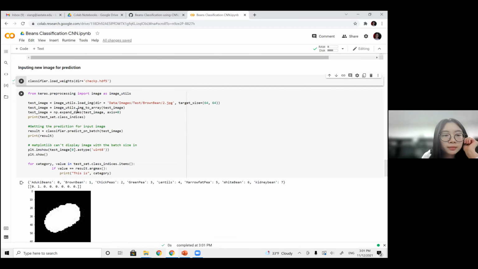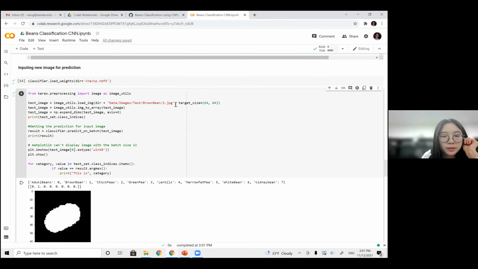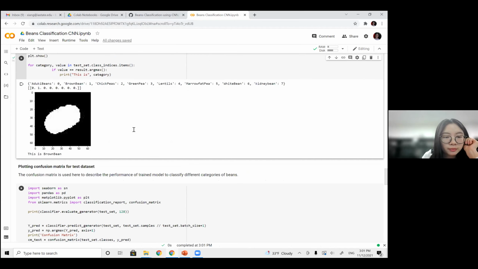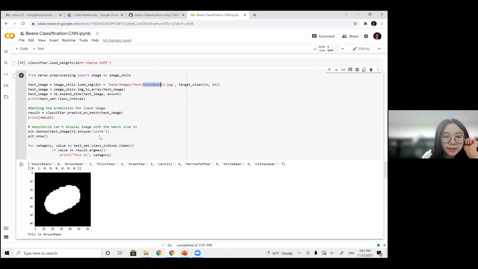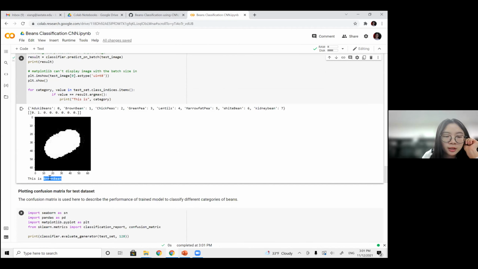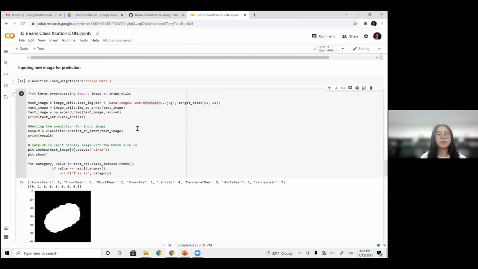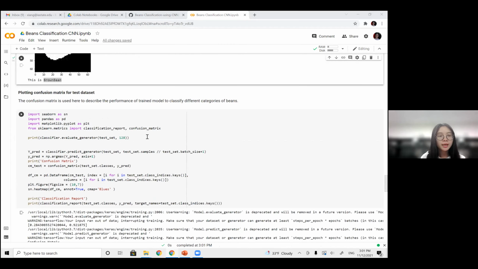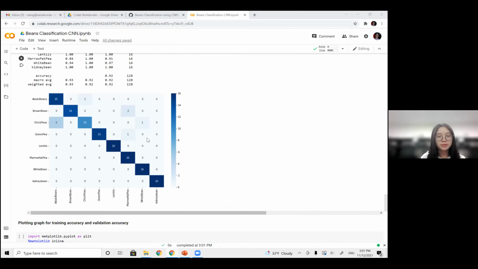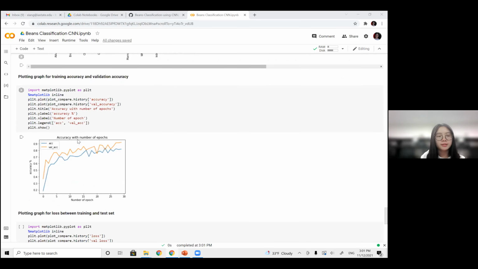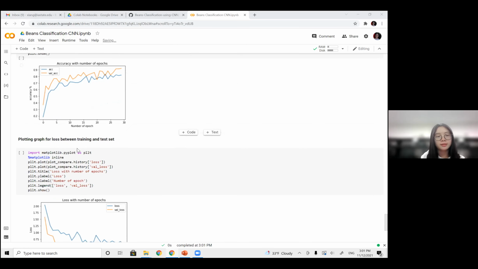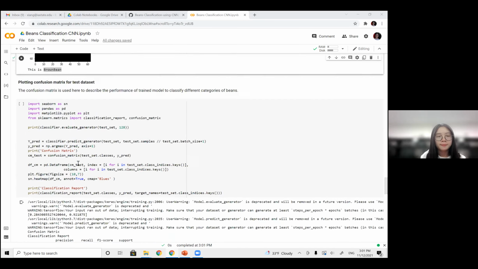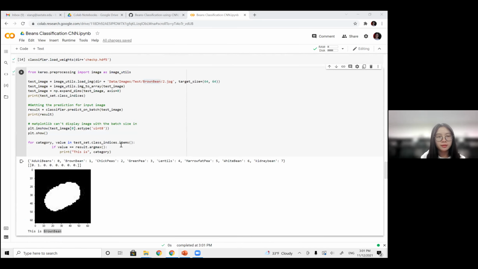We run this code. And we load an example image from the test data set, and the prediction is brown bean. You can play with it, like load different classes of bean images for prediction. And the last three sections are about a visualization of the overall performance, the accuracy over time and the loss over time. I won't go into details about them.